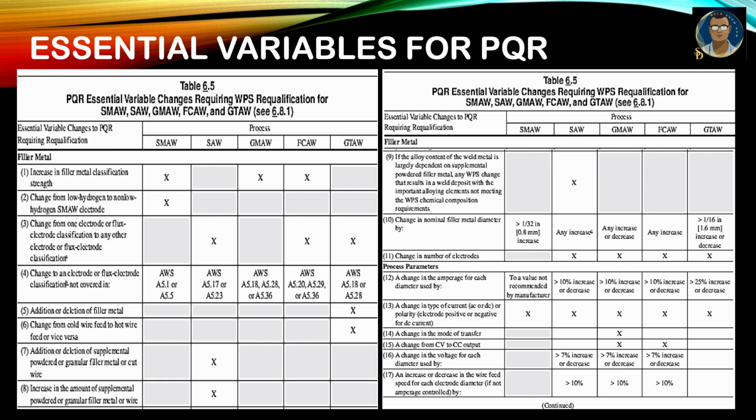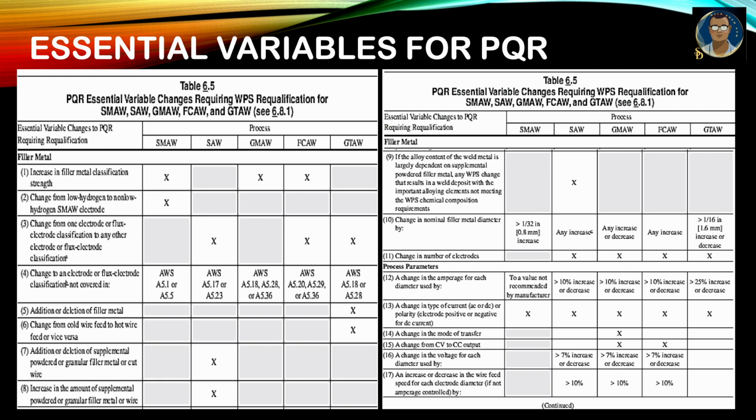So here is some chart or table from AWS D1.1. You can see the PQR essential variable changes which require WPS requalification. The welding processes they mention: manual arc welding SMAW, submerged arc welding SAW, gas metal arc welding GMAW, which is MIG, and FCAW flux core arc welding, or GTAW for welding structures. Then you need to consider this table. I will read a few for you.